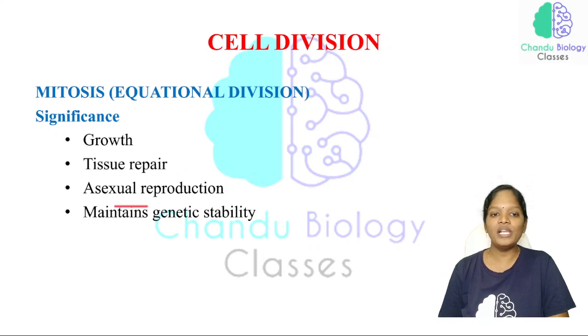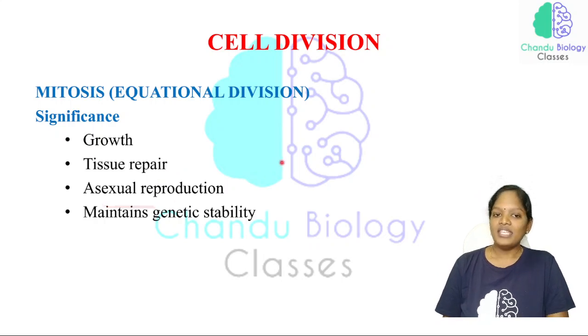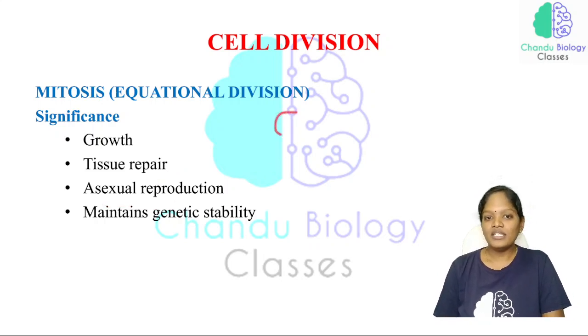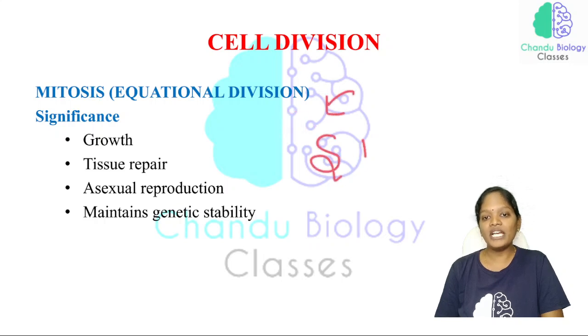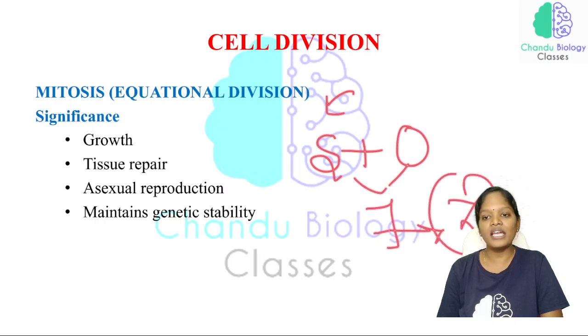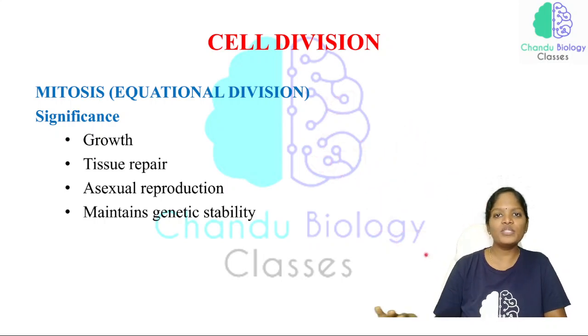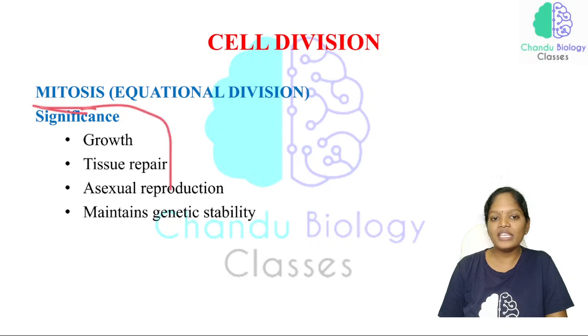Now asexual reproduction, just see here, this mitosis. In the case of sperm, it has to meet with the ovum, and fertilization occurs. As a result of fertilization, a zygote forms, and this zygote gives rise to a newborn baby, and this is sexual reproduction. But this mitosis is asexual reproduction.